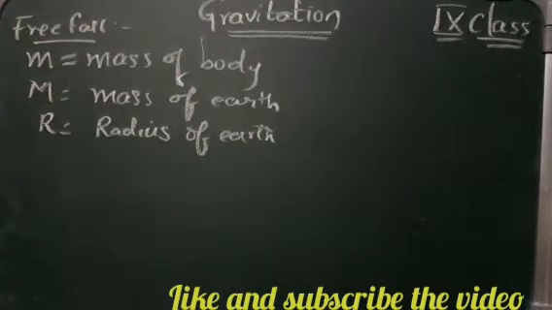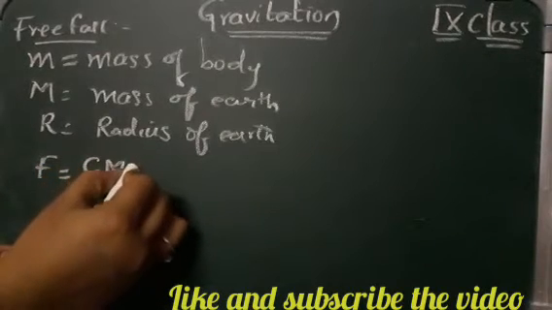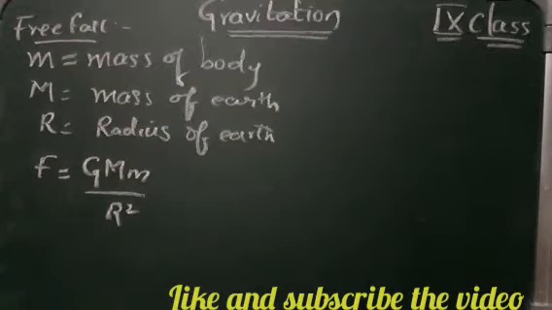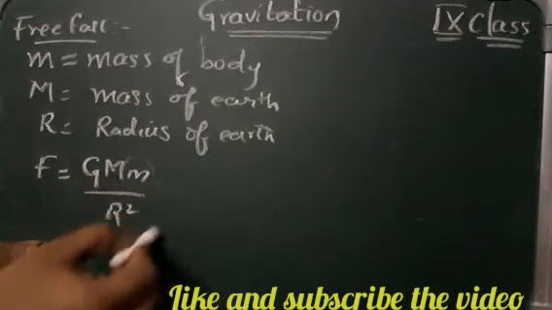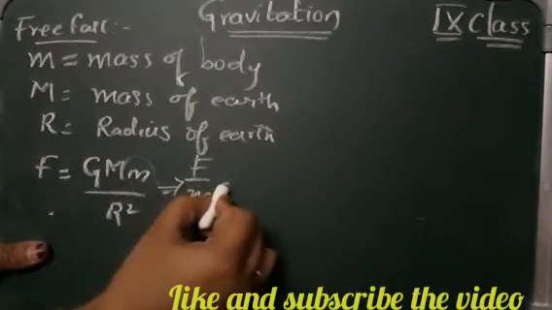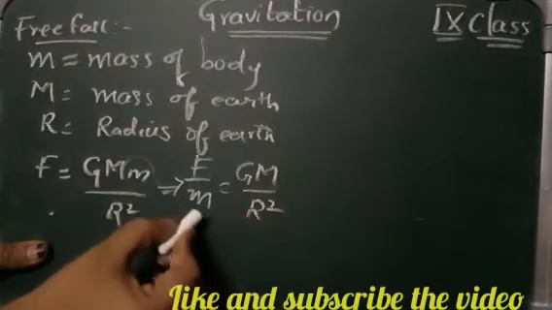So small m is the mass of a body, capital M is the mass of the earth, and r is the radius of the earth. We have learned in our previous class that F is equal to GMm by R square, or you can say GM1M2 by R square, isn't it? So we can take this m to the opposite side, and we can write F by m is equal to GM by R square.